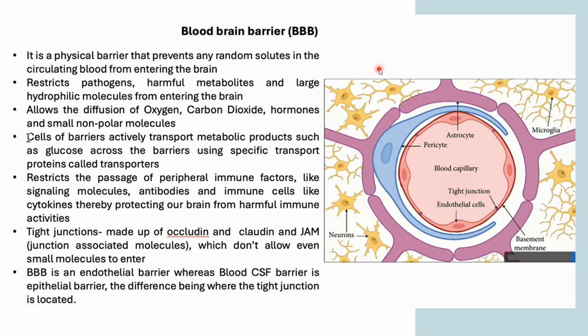I hope it is clear what the blood-brain barrier is. It is a barrier that prevents harmful chemicals and hydrophilic groups from entering your brain. I hope it is clear to all of you how it is acting. Okay, if it is clear, then I am moving forward. If anyone has any doubt, please ask me. Okay, if not, I am moving forward.